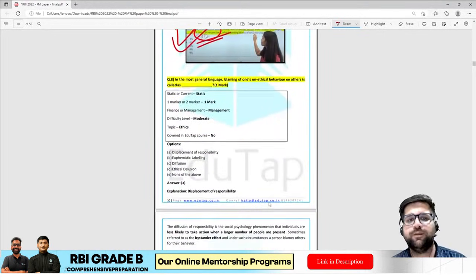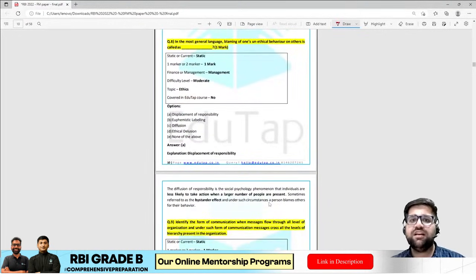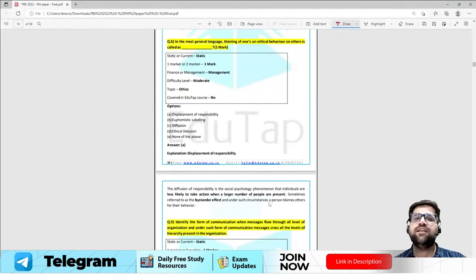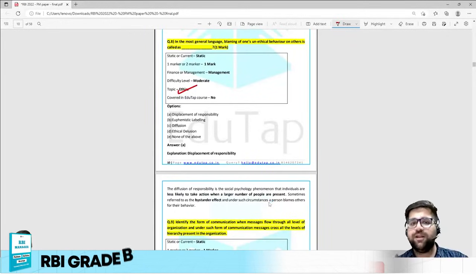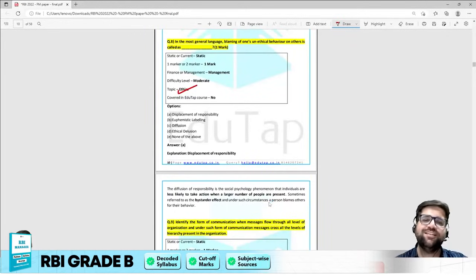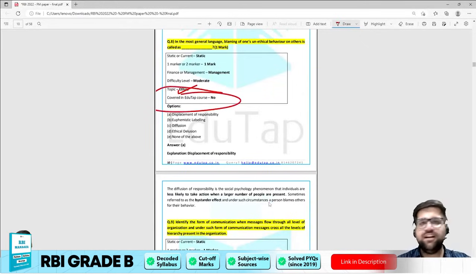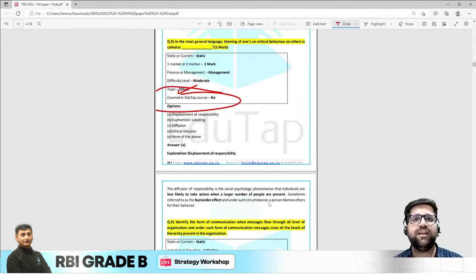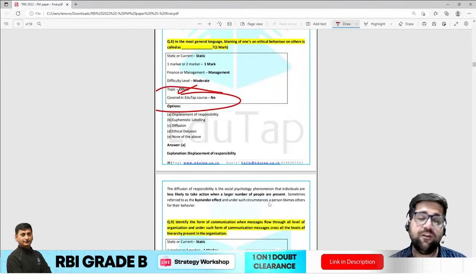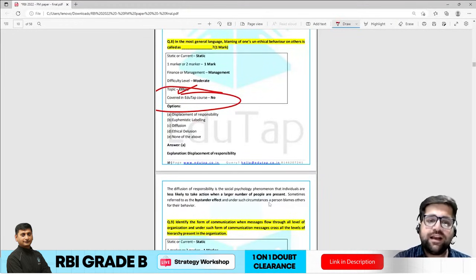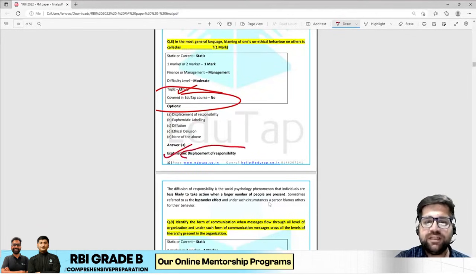Now let's come to question number 8. In the most general language, blaming one unethical behavior is called as. So this particular question has been taken from ethics. Now my dear friend, being very frank to our student, this particular question was not covered in our course. Why? Because ethics is a very wide variety, and we are still making our best efforts to cover all the concepts of ethics. So if you see, the correct answer of this particular question will be displacement of authority.